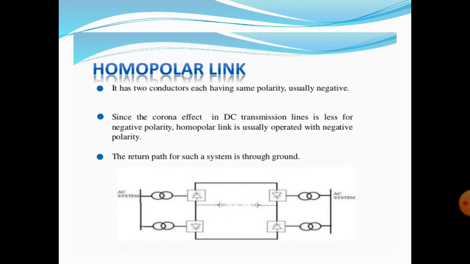And the final point is that the return path for such a system is through ground. In this system at the receiving end there is an inverter performing the reverse of a rectifier, followed by primary and secondary distribution systems.